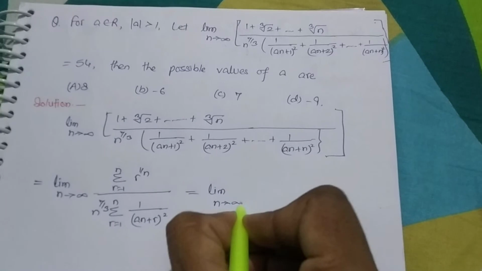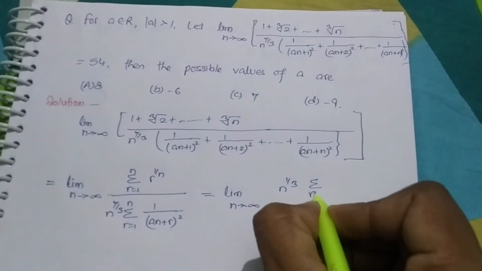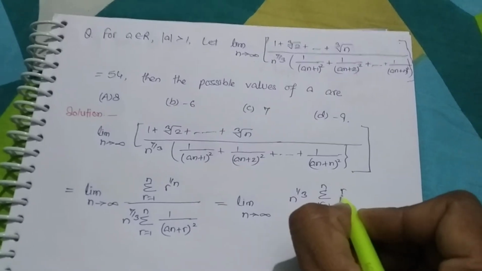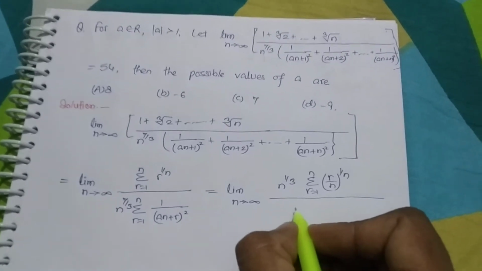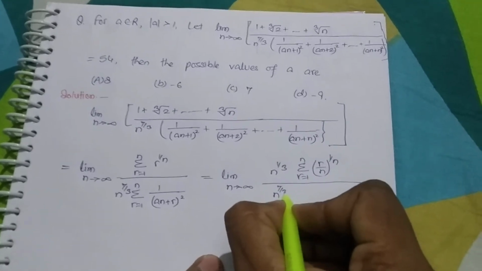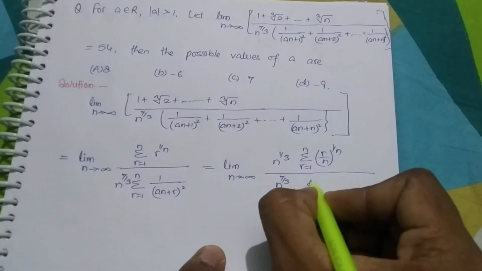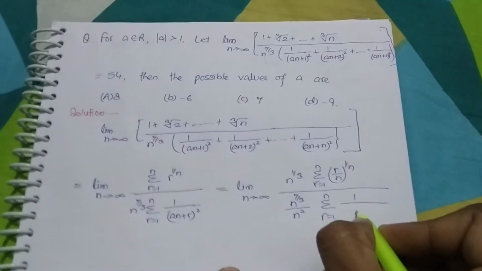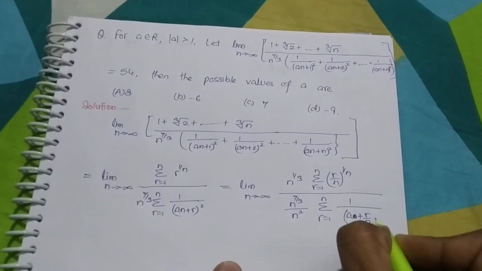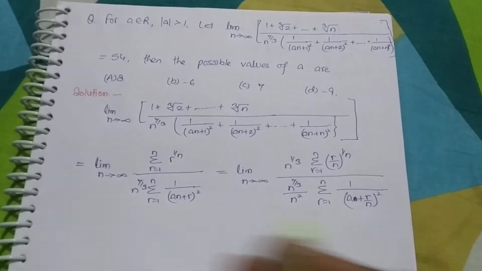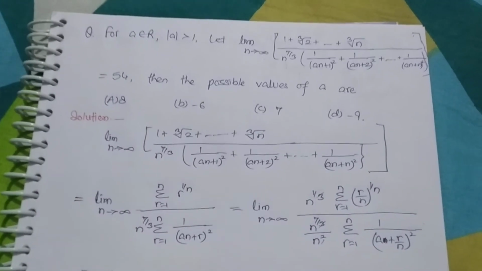Limit n tends to infinity, multiply by n over n to the power 1 over 3, sigma r equal to 1 to n of r over n to the power 1 over 3 in the numerator; in the denominator, multiply and divide by n square, n to the power 7 over 3 over n square, sigma r equal to 1 to n of 1 over (a n plus r over n) whole square, and after adjusting it will become 1 over n.